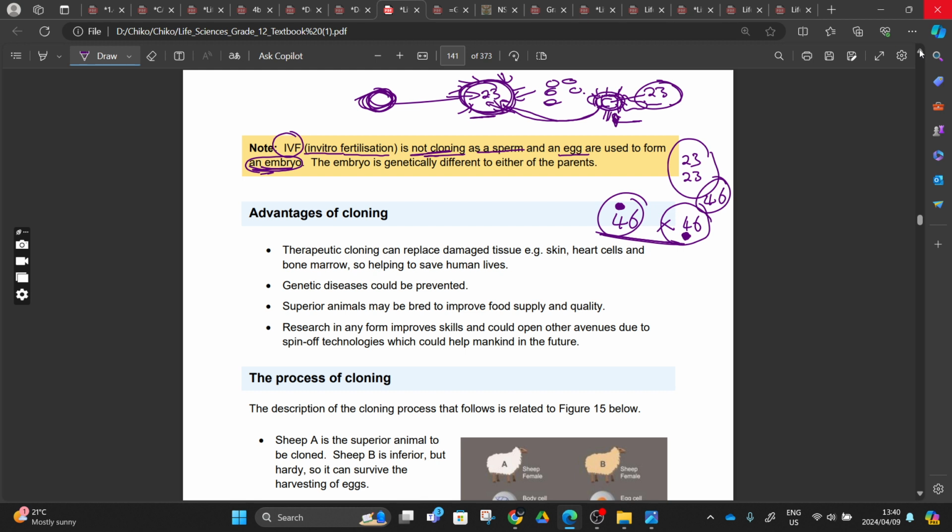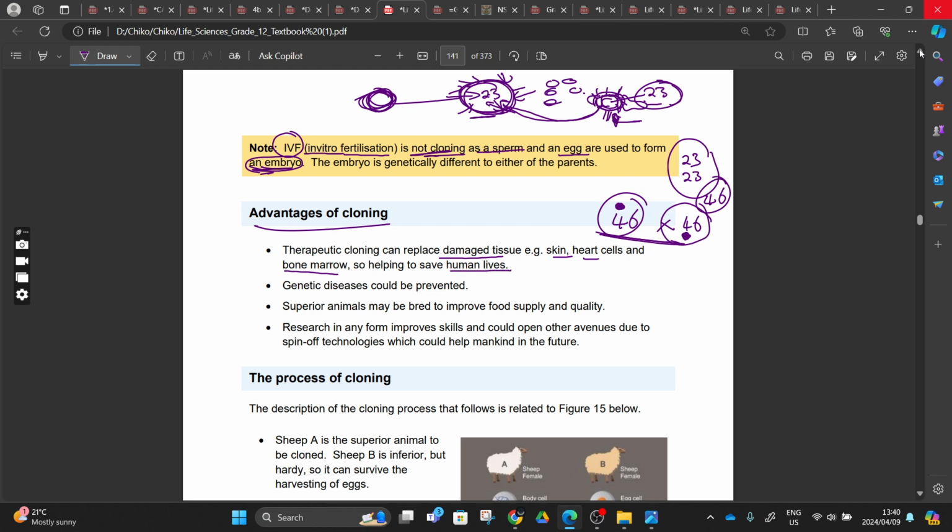So let's move on. And then they start with the advantages of cloning. They said cloning has advantages. Therapeutic cloning can replace damaged tissue, e.g. skin, heart cells, and bone marrow, so helping to save human lives, right?